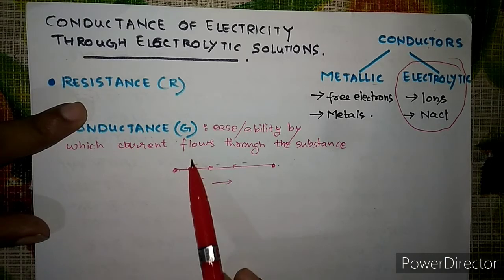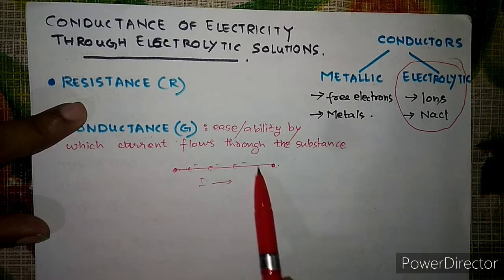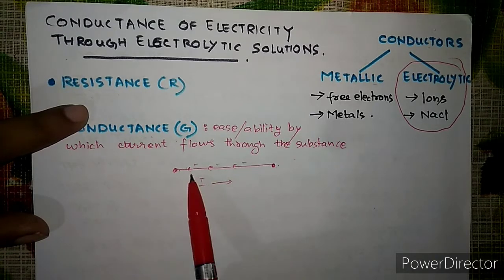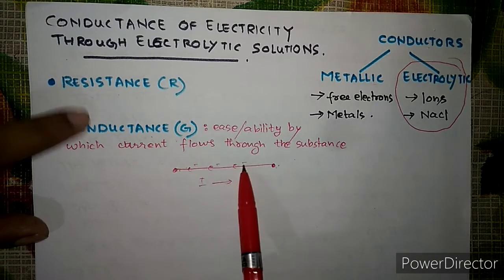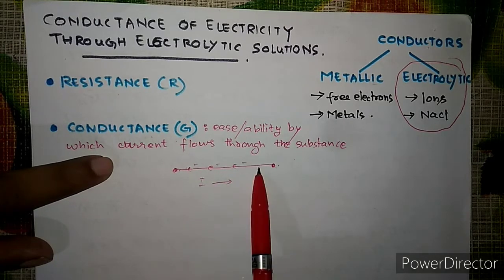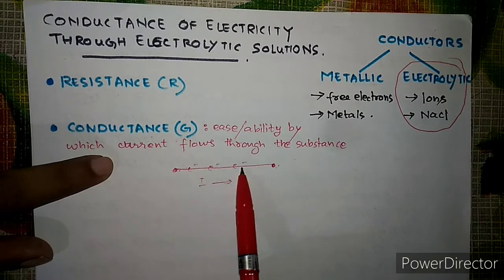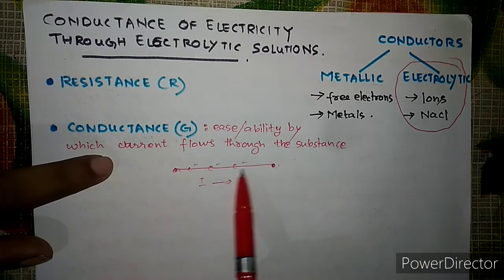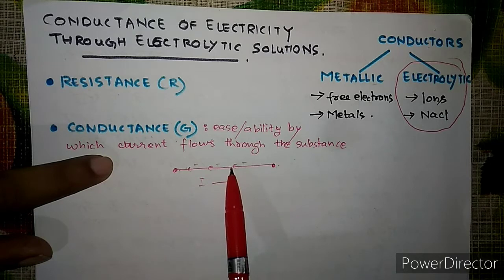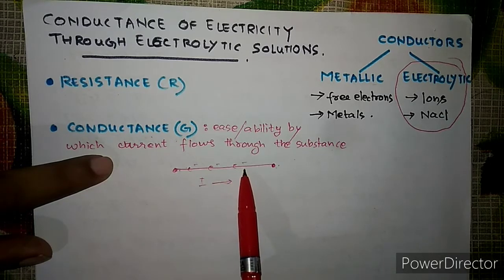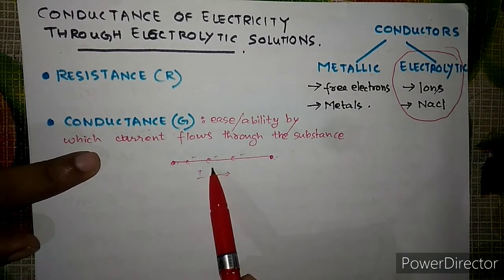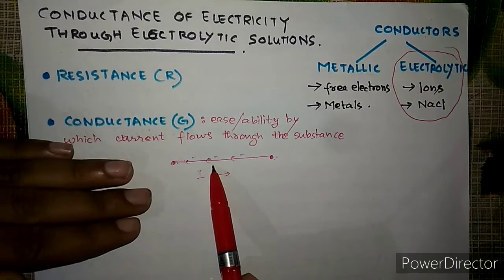Meaning, when electrons flow through a conductor, temperature is a factor that affects the conductance. The electrons collide with each other when they flow, because there are many electrons and many atoms in a metal, right? Once they collide, the speed with which they were flowing gets restricted, and the conductance value drops, right?